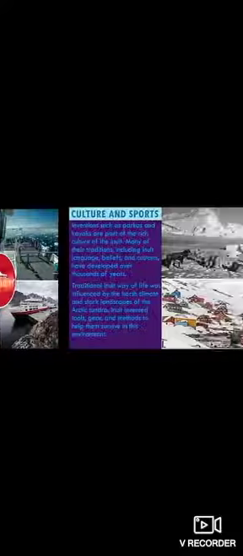Transport and communication. The major airport is Kangerlussuaq Airport on the west coast of Greenland. So this is the boat from town to settlement and the coastal ship along the west coast. Only these are the transport that the people use in Greenland.